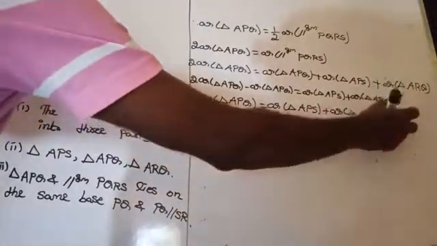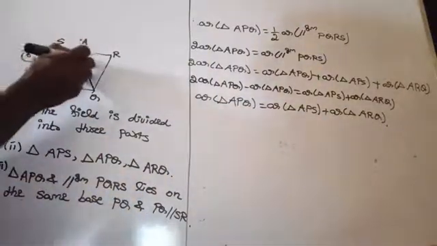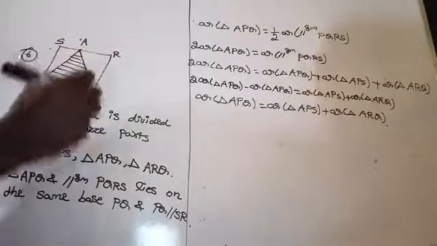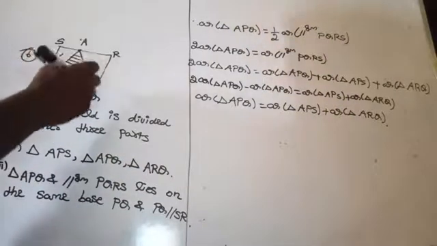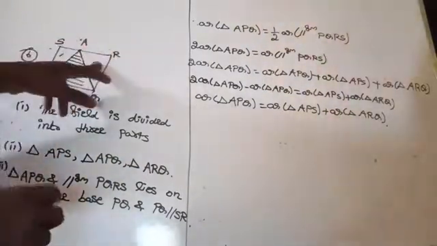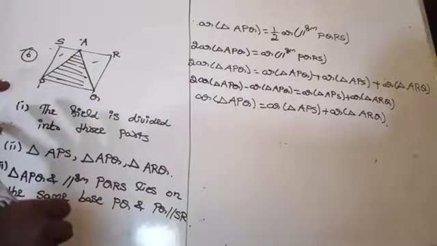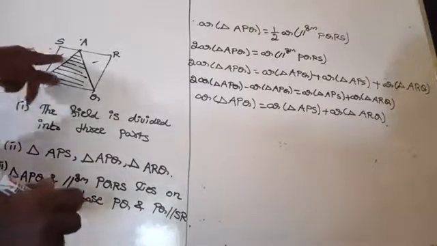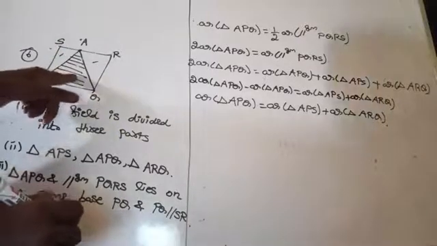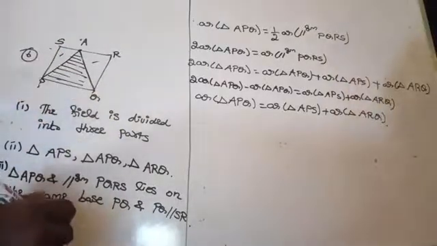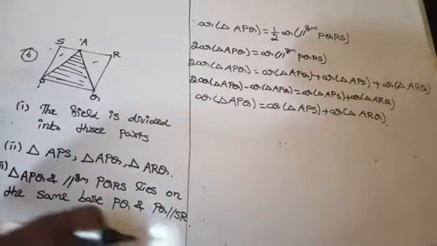So what she can do now: if she decides to sow wheat in the full area of triangle APQ, then she can cultivate pulses in these 2 portions, triangle APS and triangle ARQ. Otherwise, if she decides to cultivate wheat in these 2 portions, then she will cultivate pulses in triangle APQ. Are you getting it, dear?